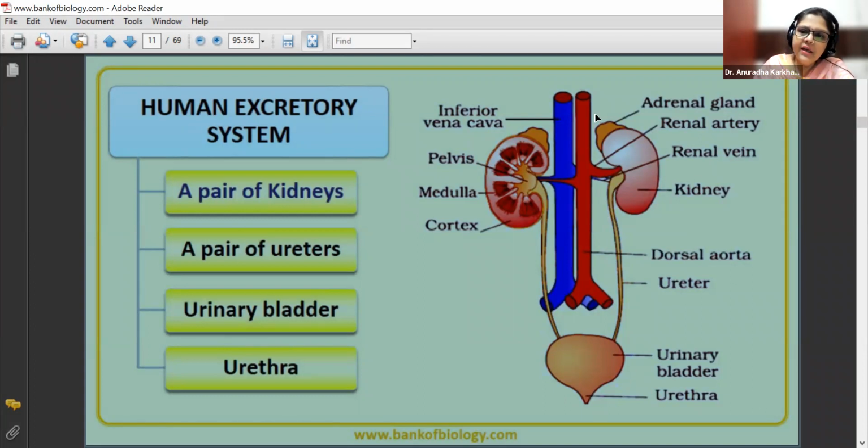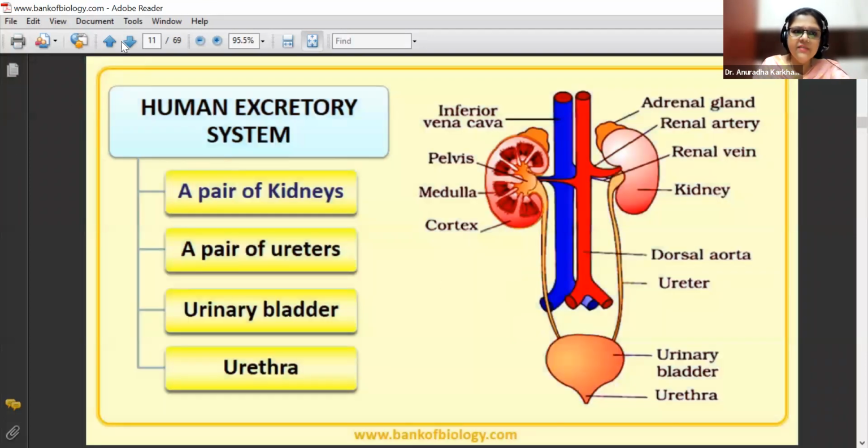And here you can see the kidneys are wearing a snow cap. Doesn't it look like that? The kidneys have worn a snow cap, look. So what is this snow cap? It's a gland called the adrenal gland. What is the name of the gland? Adrenal gland. Okay. So all these make up our human excretory system, basically. Is it fine? Understood?